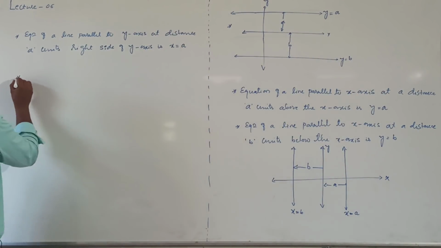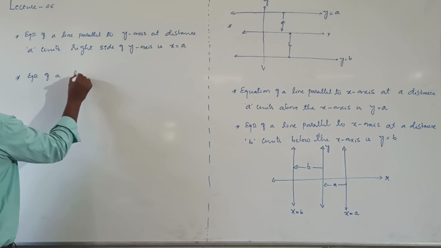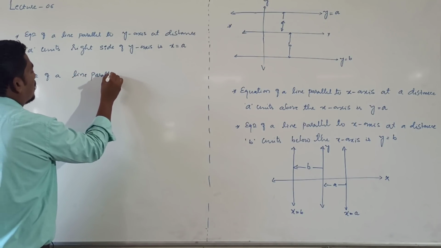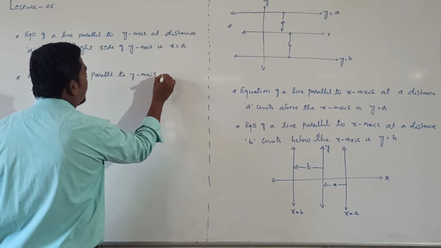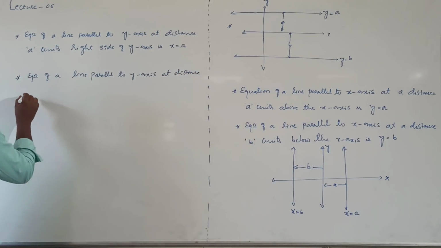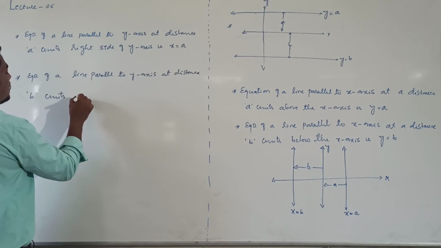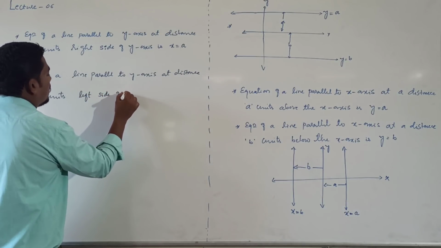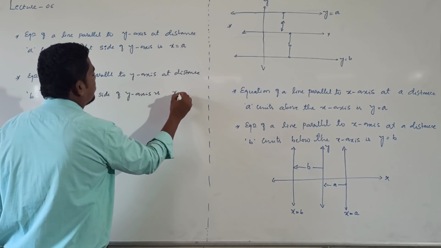And similarly, one more point, same sentence: equation of a line parallel to y-axis at a distance b units left side of y-axis is x equal to b.